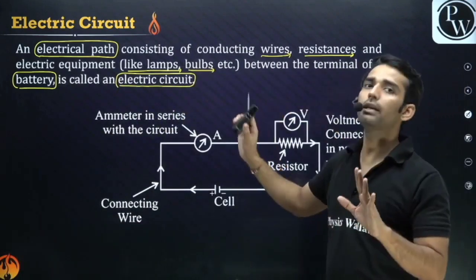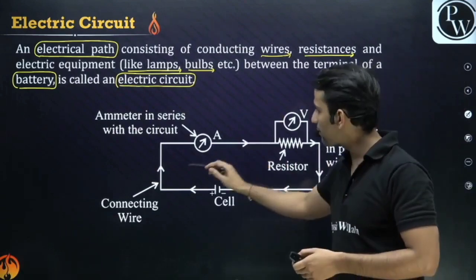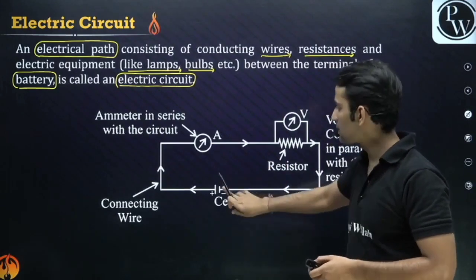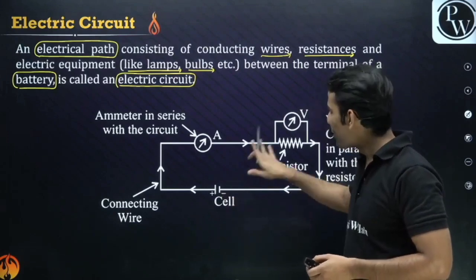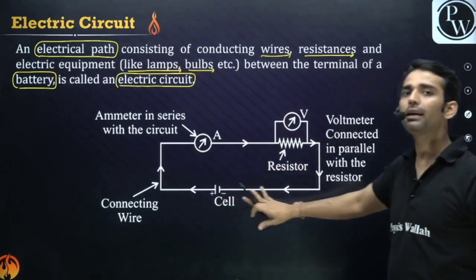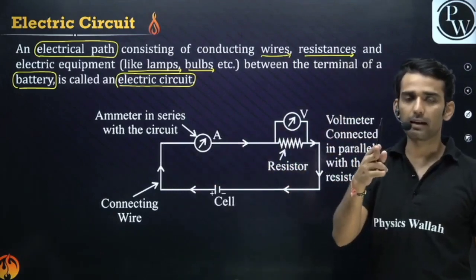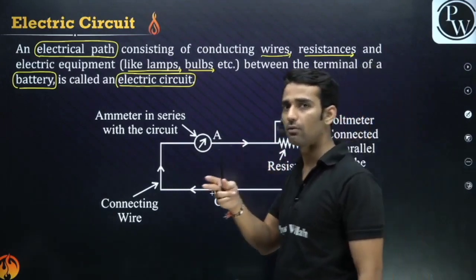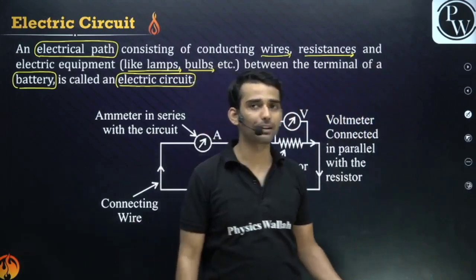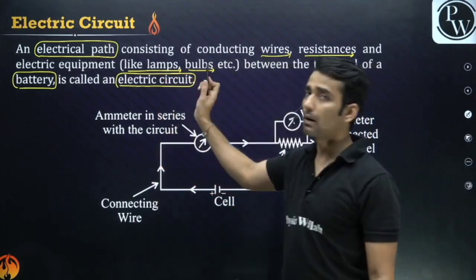So it is a continuous path. You can see there is nowhere where the circuit is broken. It's a cell, obviously it's not broken by the way. So we have a continuous path. It is not broken at any point. Obviously if you cut the wire at any point, will the current flow? Obviously not. You have broken the path. So it's a continuous path.